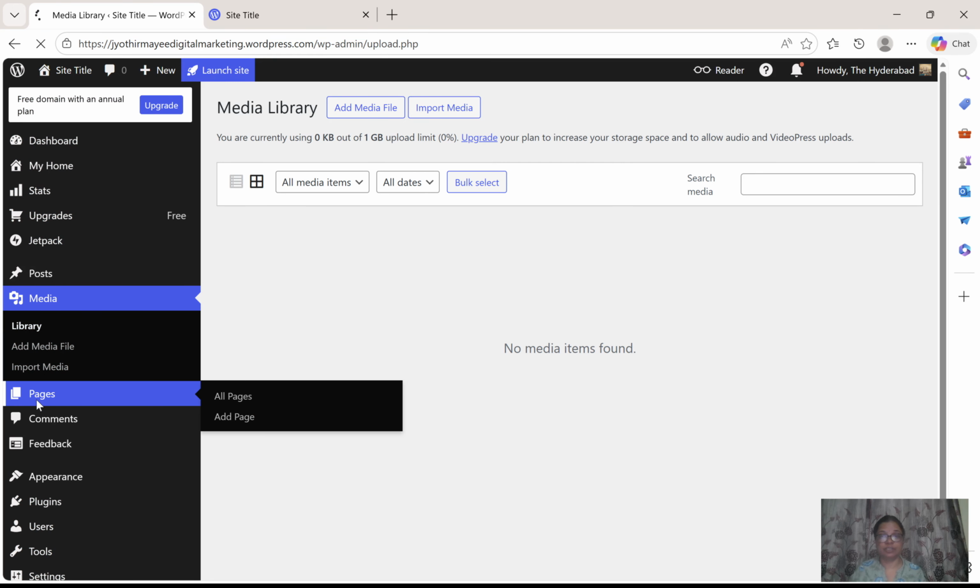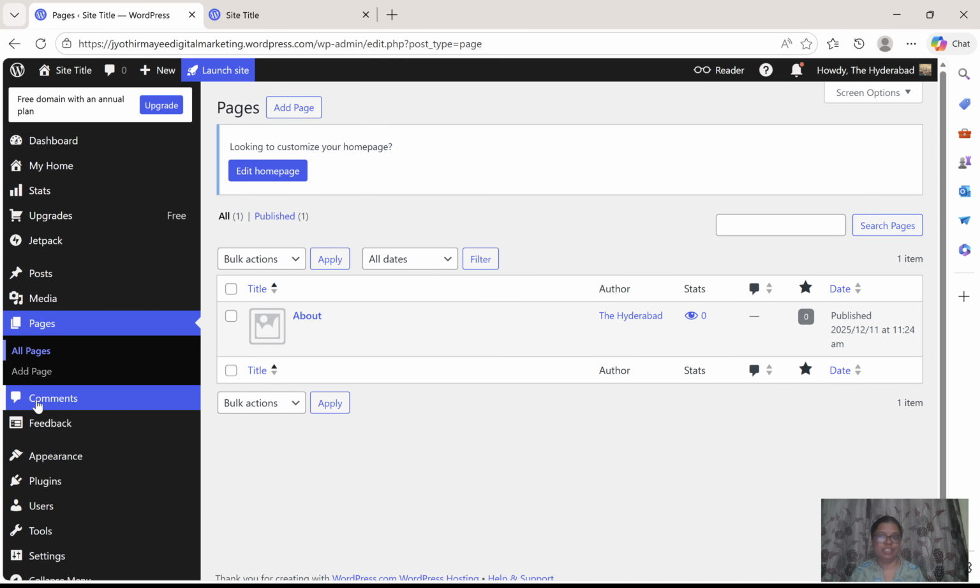And next, pages. What are the pages? We already discussed the header part. Menus will appear in the menus section. So what are the pages you are going to design in this website? All will be seen here. If you want to edit or change the name, or delete or add any page, you can do that from here.